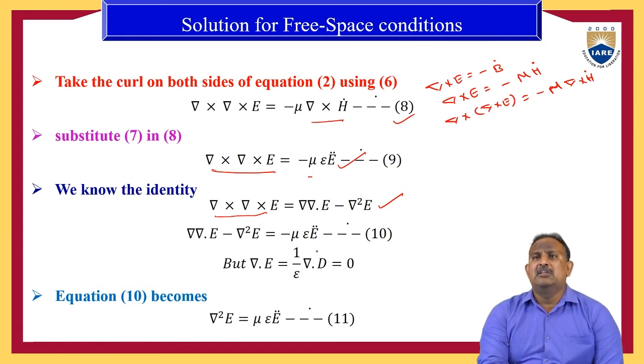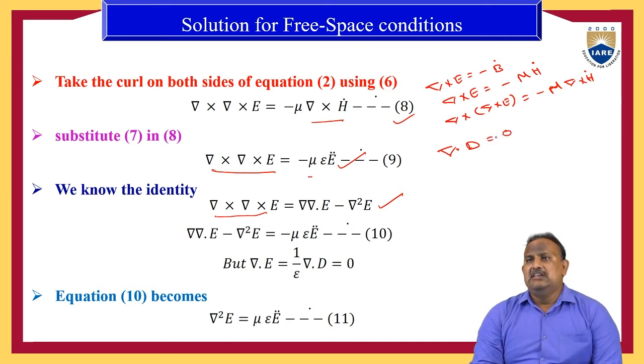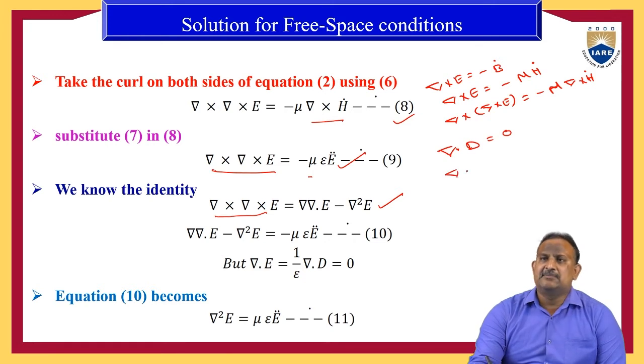But according to Maxwell equations, we know that del dot D is equal to 0. When del dot D is equal to 0, we can express the equation as del dot epsilon E is equal to 0, or del dot E is equal to 0.